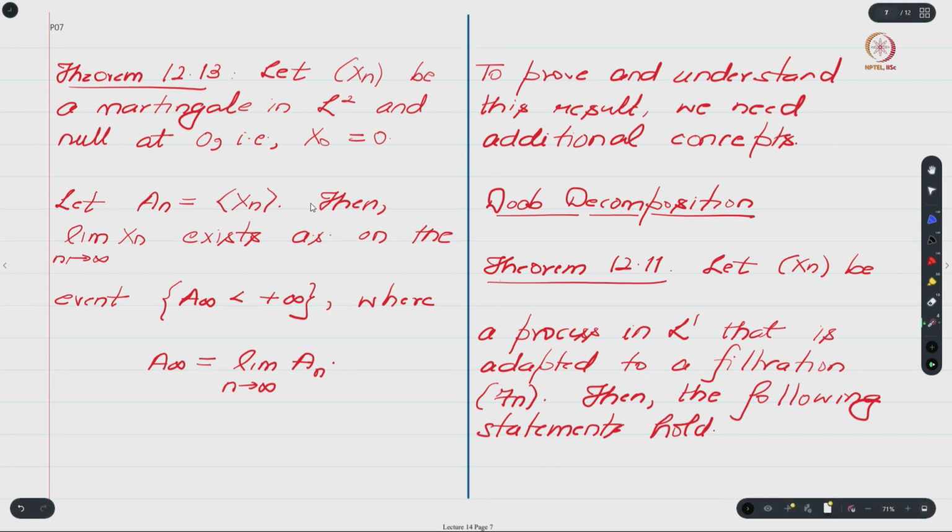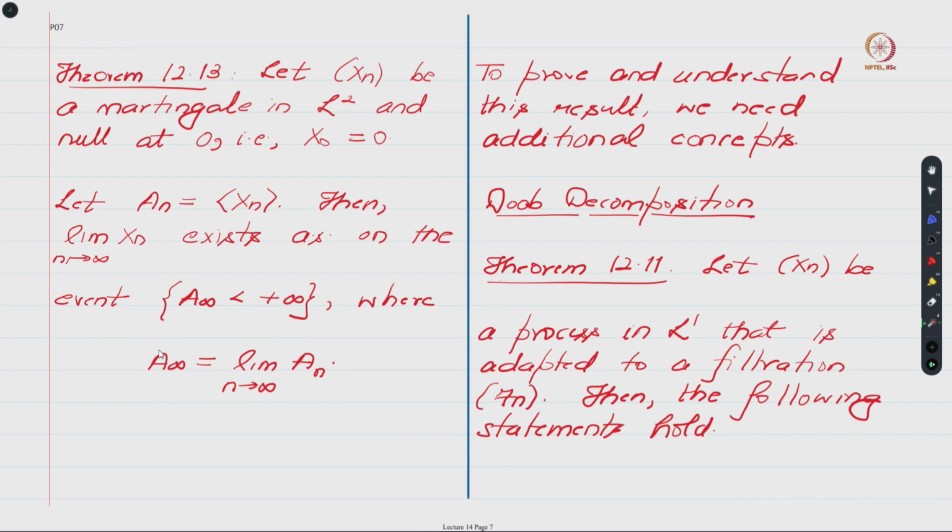Then the limit of xn exists almost surely on the event A infinity less than infinity, where A infinity is the limit of An. So let us take some time to digest this result. First let us ask why this quantity over here should exist.